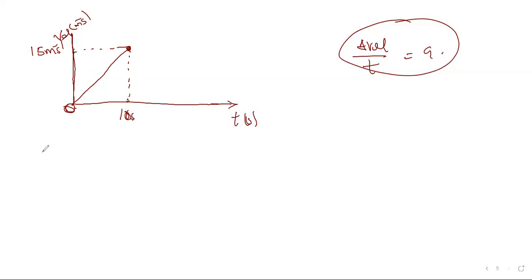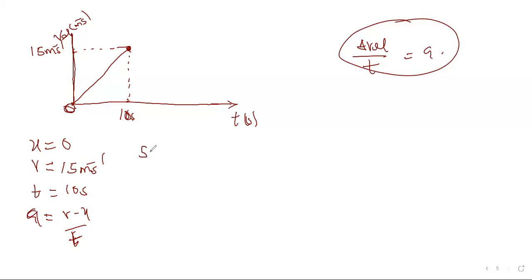So here now, if you've been asked to interpret this graph, where does it start from? 0. That's the initial speed, u equals 0. Then the final one, v, is equal to 15 meters per second, and the time given now is 10 seconds. You can simply calculate your acceleration, which is v minus u over t. Okay, and you can even calculate your distance, which is s equals v plus u over 2, times t. Don't forget this. So these are the things you really need to know first.